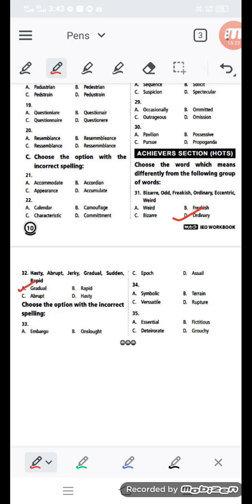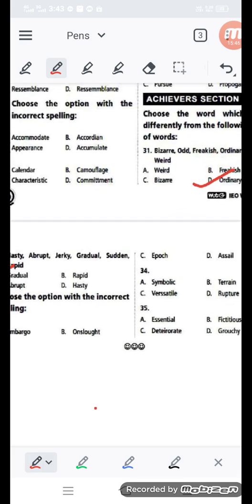Choose the option with the incorrect spelling. Which one is incorrect? Like embargo, onslaught.